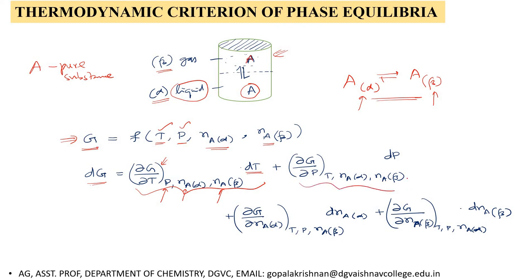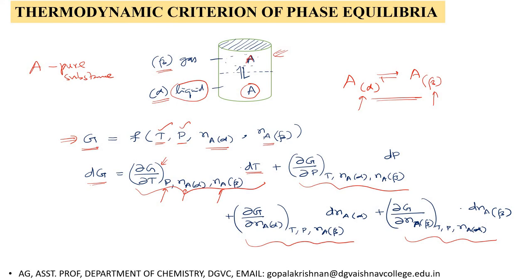Similarly, this term gives you the total change in free energy due to change in pressure, and the third term gives you the total change in free energy due to change in number of moles of A in the alpha phase, and the last term gives you the total change in free energy due to change in number of moles of A in the beta phase.